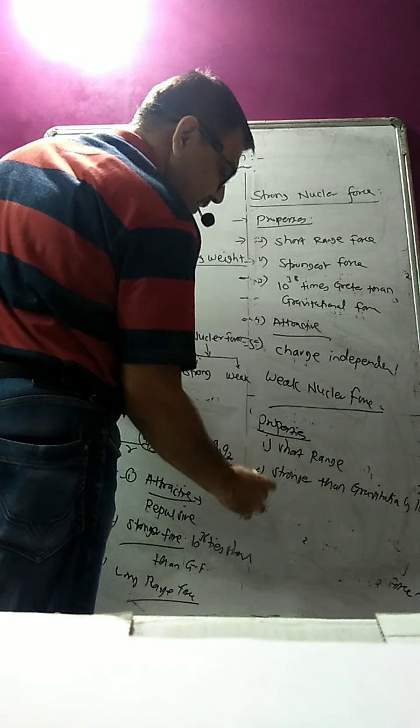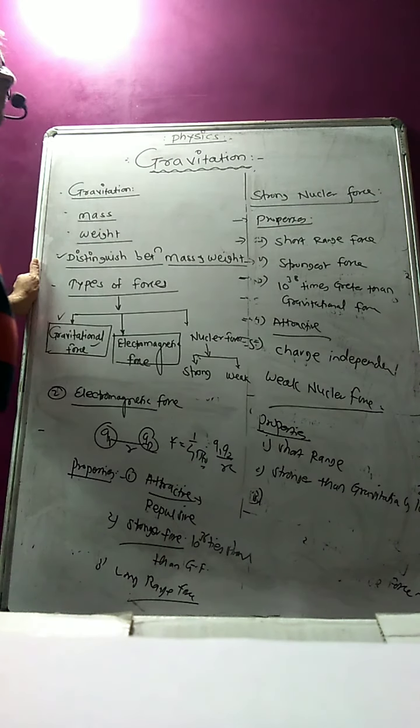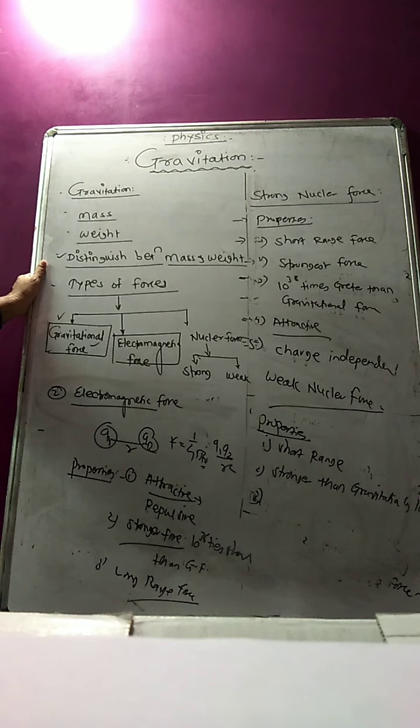Remember, but it is not stronger than the strong nuclear force. It is weak, meaning the strong nuclear force and the electromagnetic force are stronger than the weak nuclear force. Just remember that.